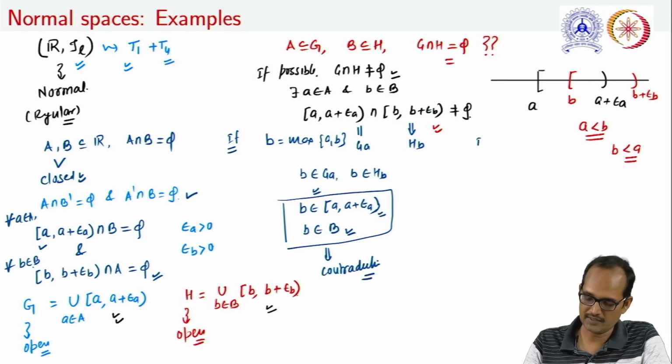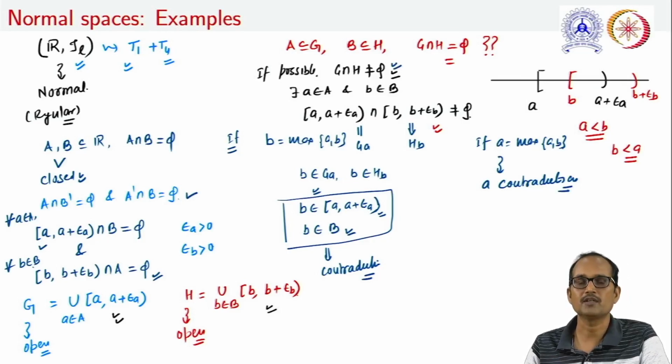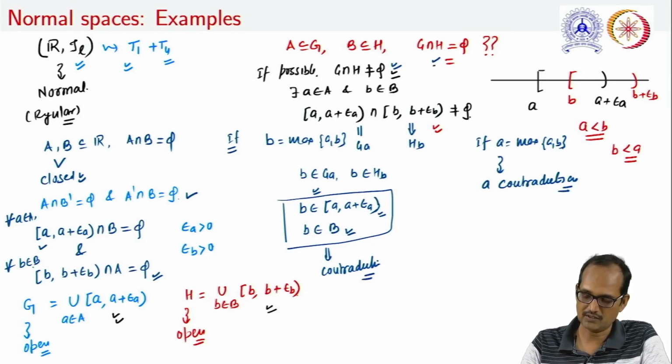Similarly, if we are taking this A as maximum of A and B, we can show that B can reach a contradiction. Just try to think on it. In any case, if G intersection H is non-empty, B will reach a contradiction. Hence G intersection H will always be an empty set, and thus R with lower limit topology is a normal space.